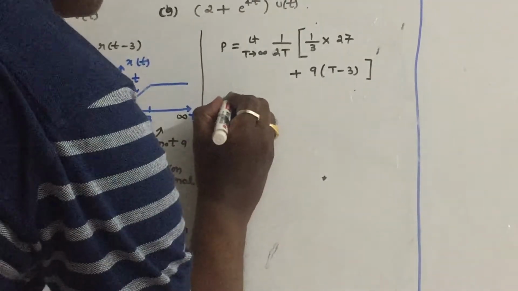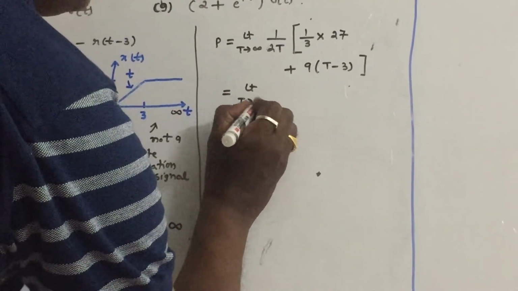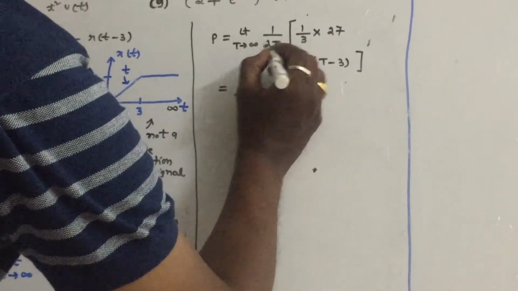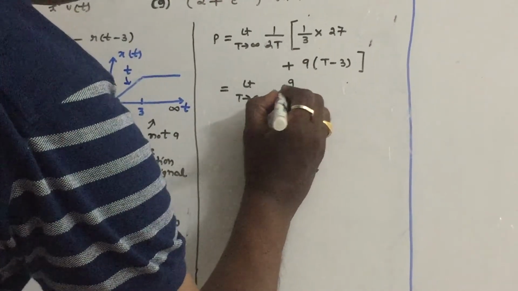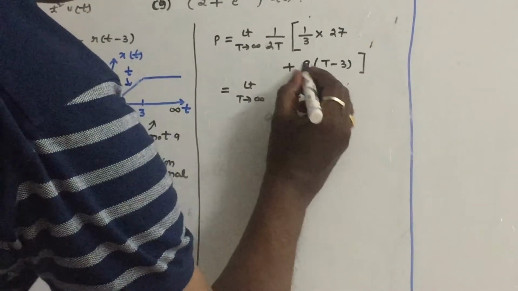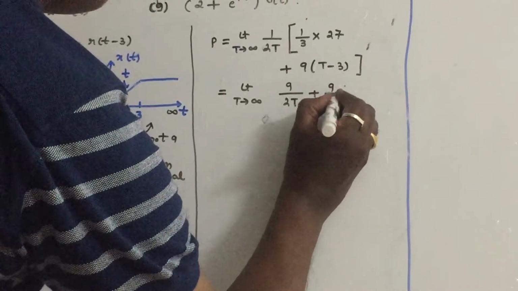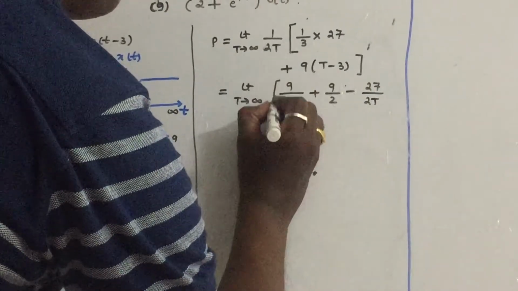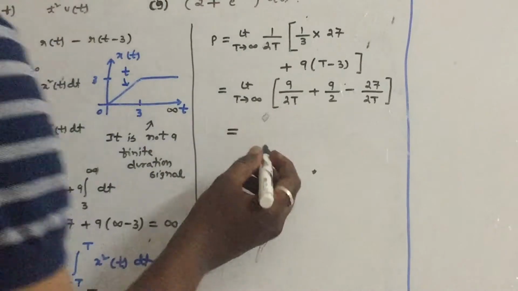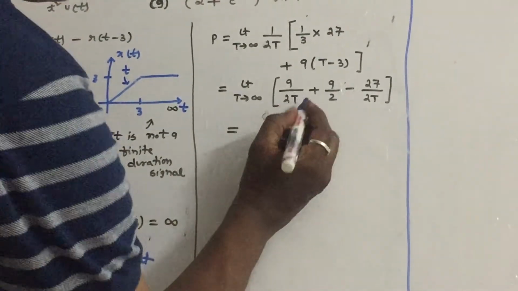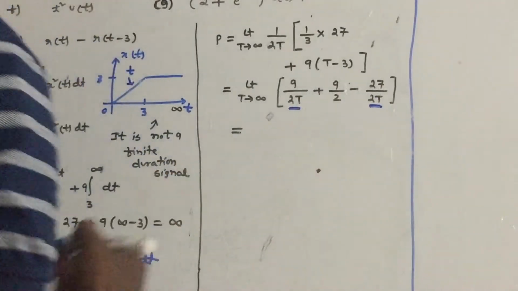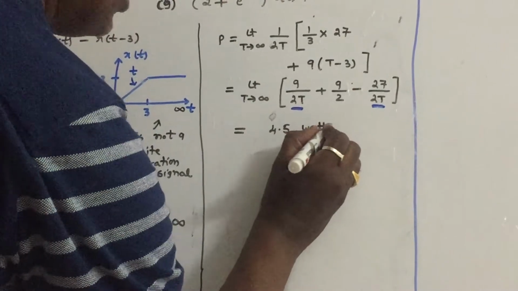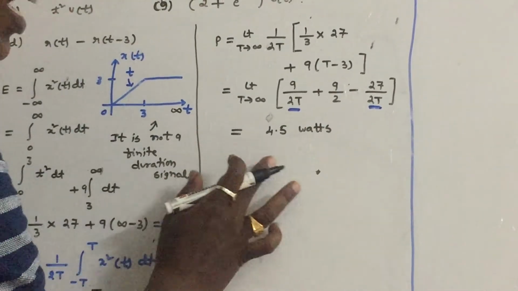If you take 1 by 2t inside, it comes out as 9 by 2t plus 9t, t gets cancelled, and it will come out as 9 by 2 minus 27 by 2t. If you substitute t equal to infinity, this term will come out 0, and only 9 by 2 will be there. Therefore 4.5 watts. We can see that the energy is infinite and power is finite.